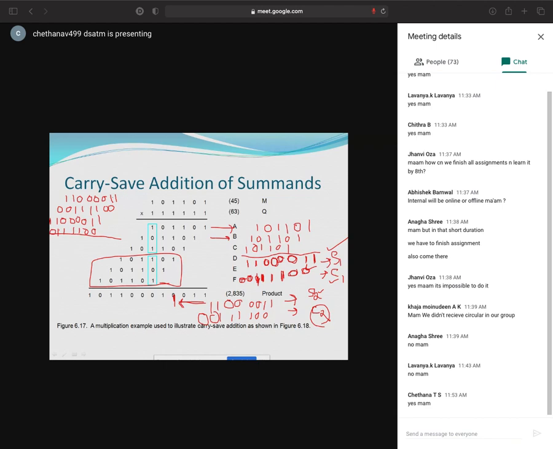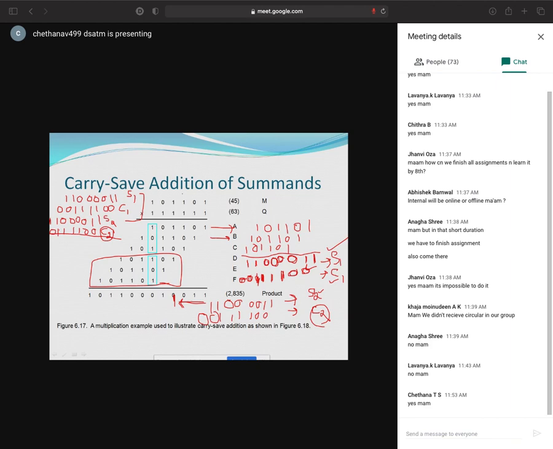You can add S1, C1 and S2 and C2. Right now I never add this C2, because the maximum I can take is only three binary number addition. So I don't take C2.